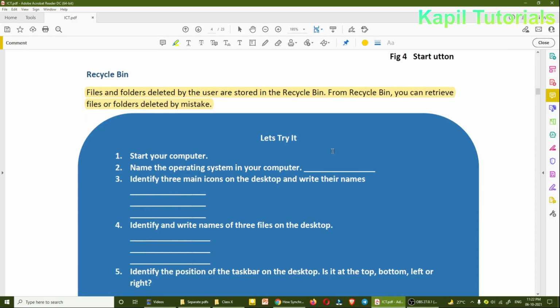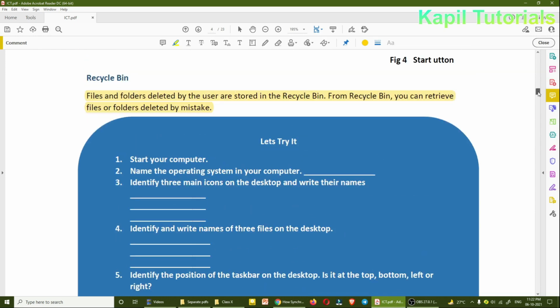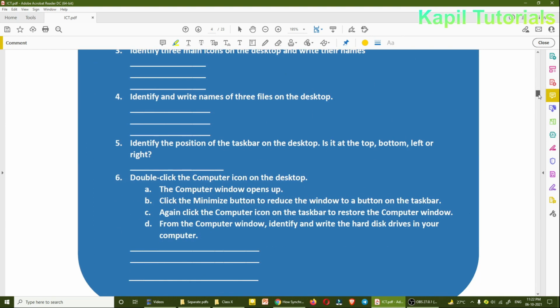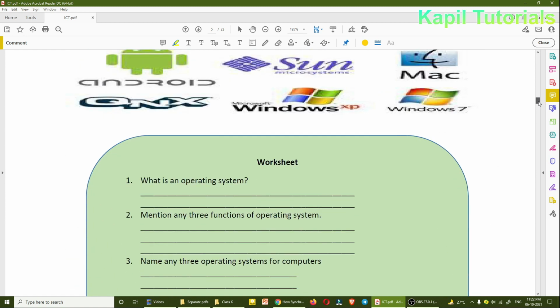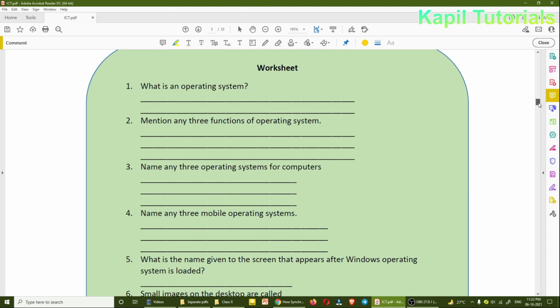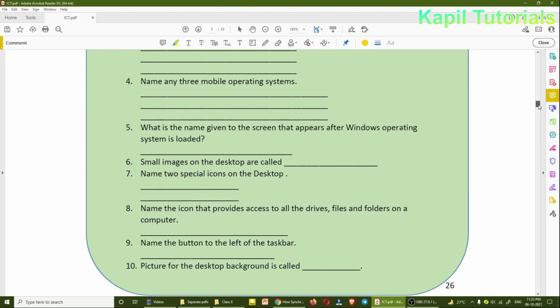Now let's try it. This we will discuss afterwards in the class. Start your computer, name the operating system in your computer. Of course, you will say Windows 10. Main icon. So this is homework for you. Still, if any doubt, you can ask me or comment. Like which is an operating system, or whatever we have discussed just now. These are the questions based upon this. Just go through it.